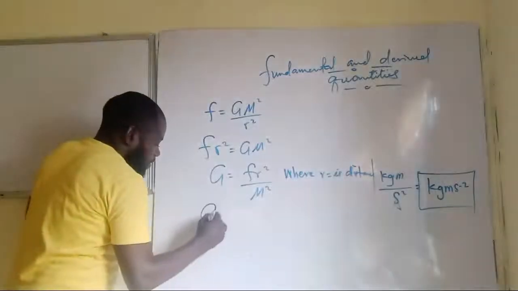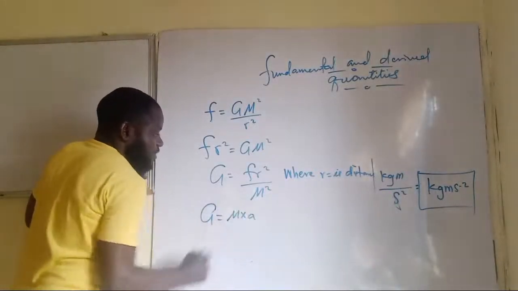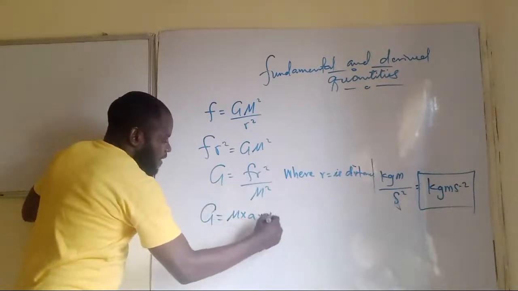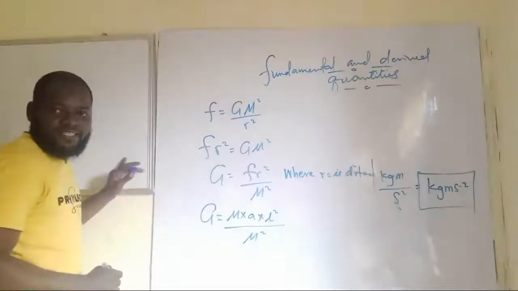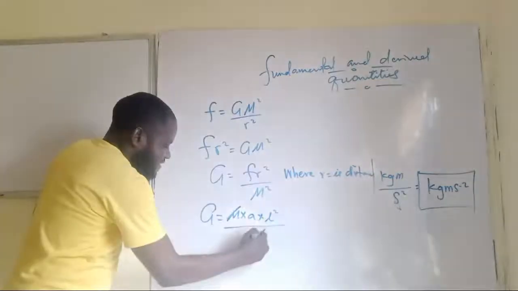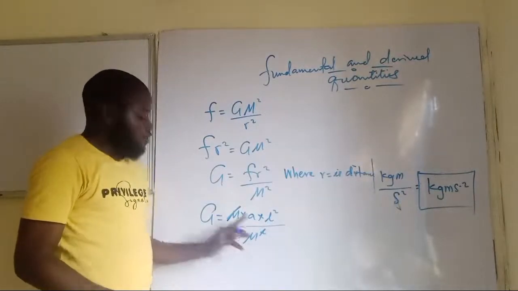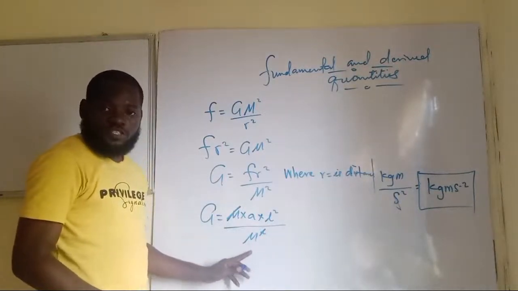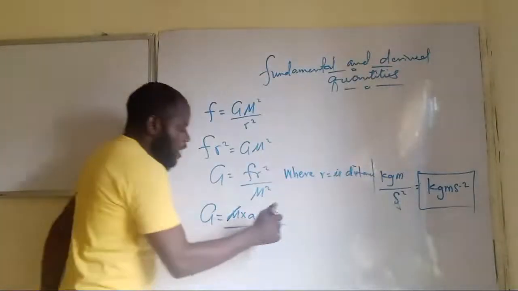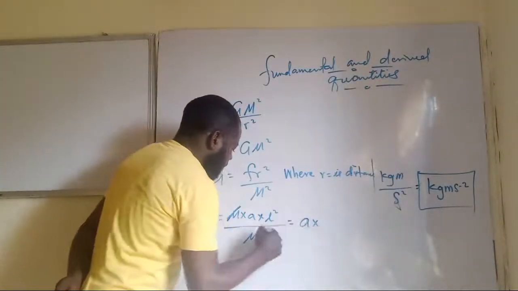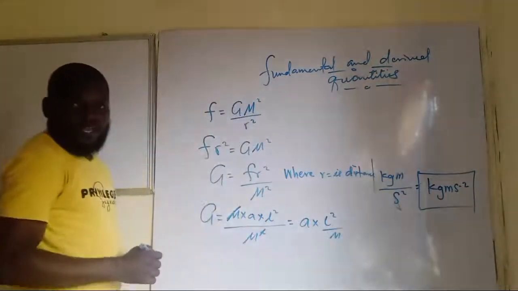And how do we do that? We just write down G equal, our force is mass times acceleration, then multiplied by the length squared all over the mass squared. Are you seeing this now? So that this mass can take care of one of these. You know, this is mass times mass. So we cancel one mass, and it will remain just one. Am I making sense now? So this will now become acceleration multiplied by length squared over m. Are you seeing it now?